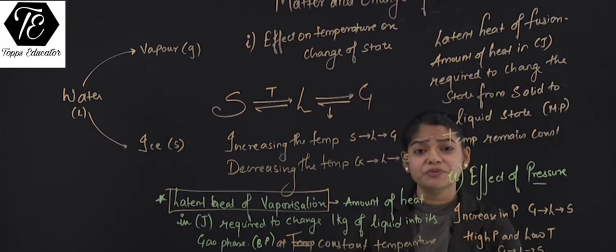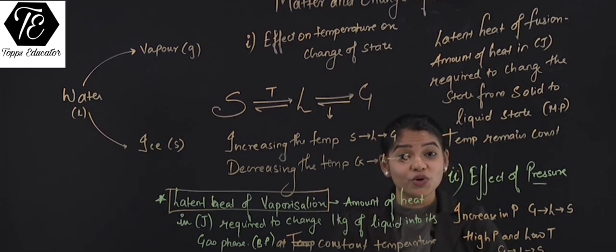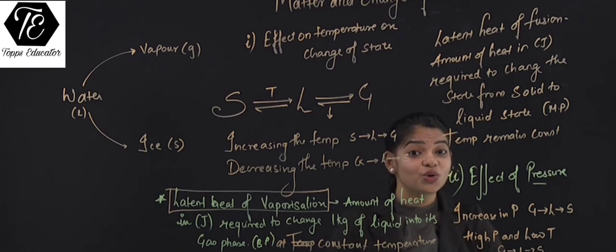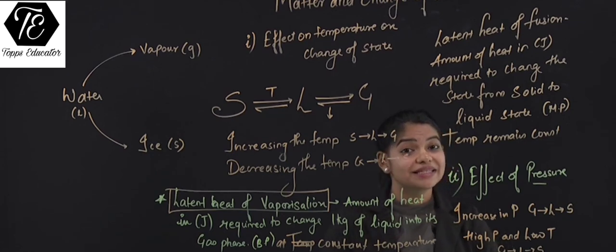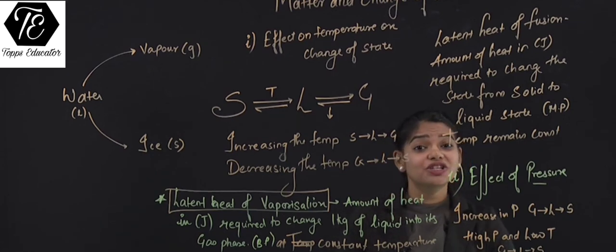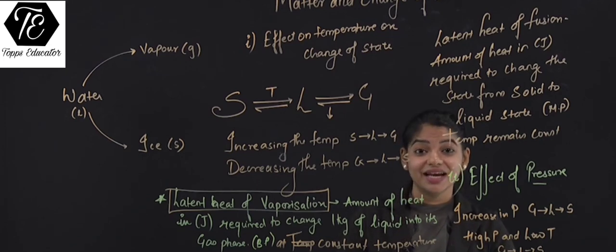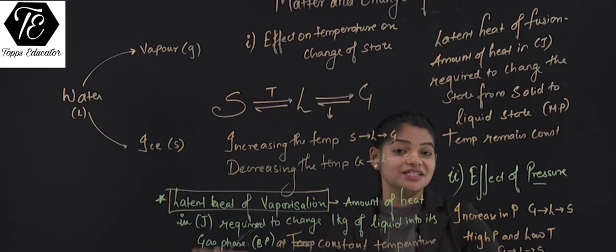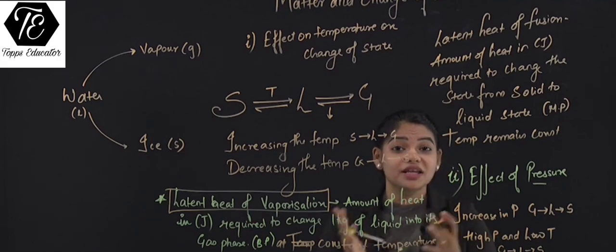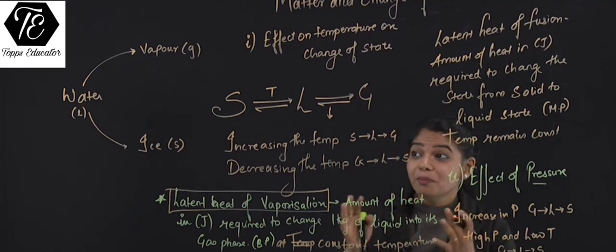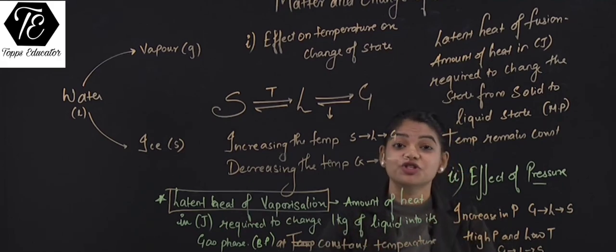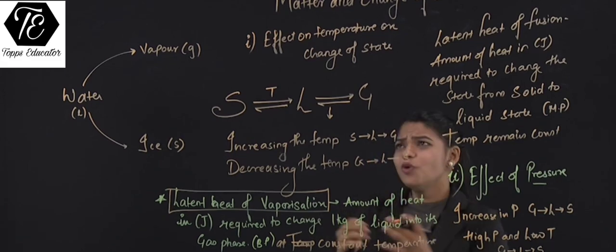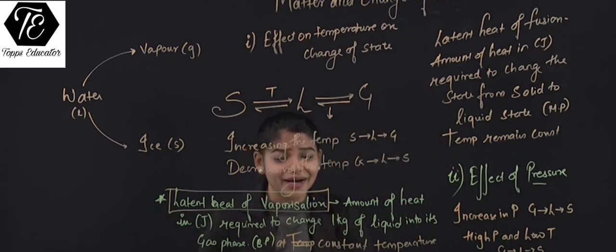But certain substances, students, do not follow this. That is, they do not undergo interconversions. An example is sugar. If we heat sugar, which is in solid state, then on heating at high temperature, it undergoes decomposition. And this decomposed sugar is not sugar, it is something else, a different product than the sugar. So matter does undergo interconversion, but not all matter. I hope this interconversion of matter is clear.